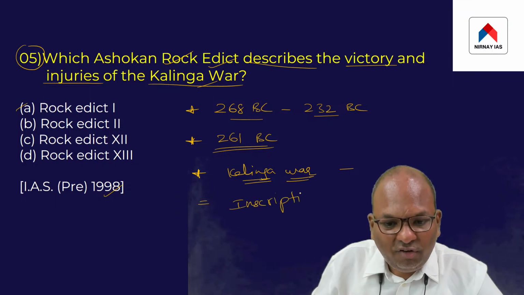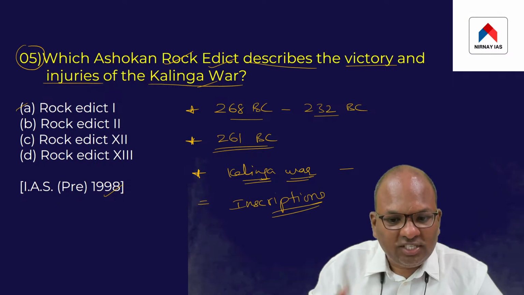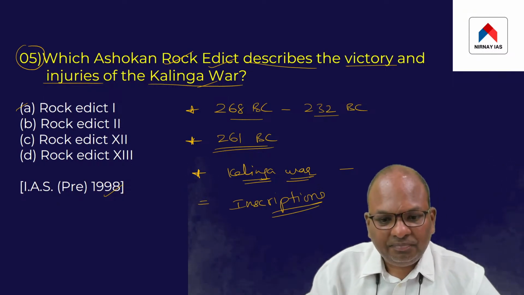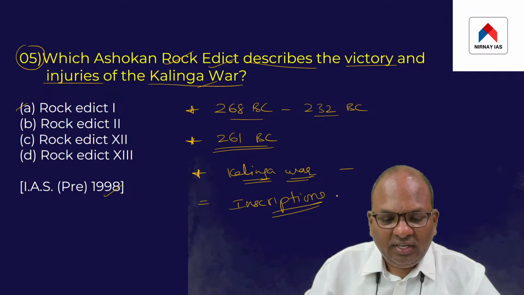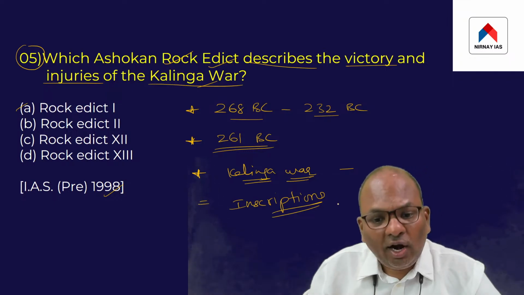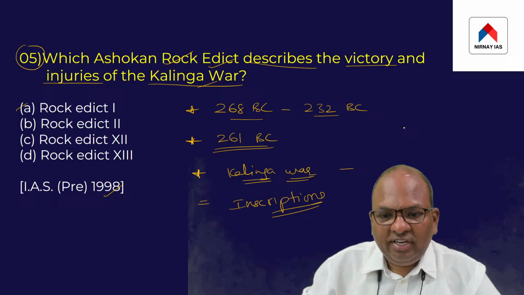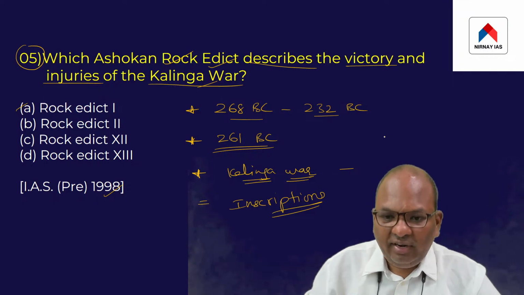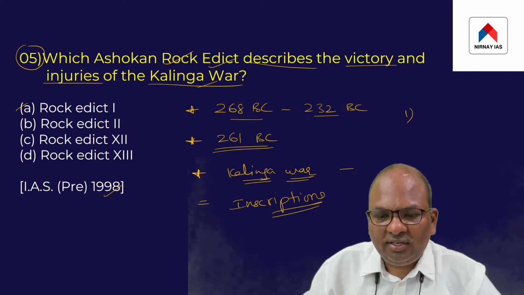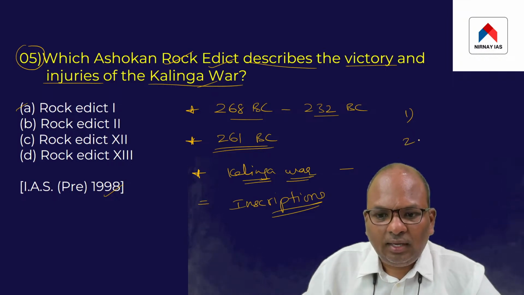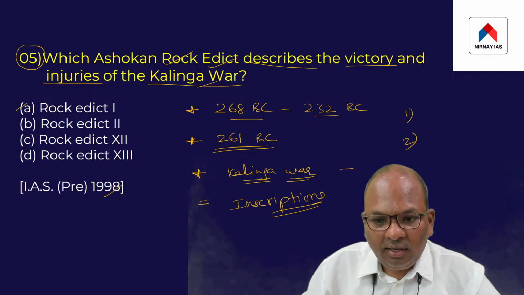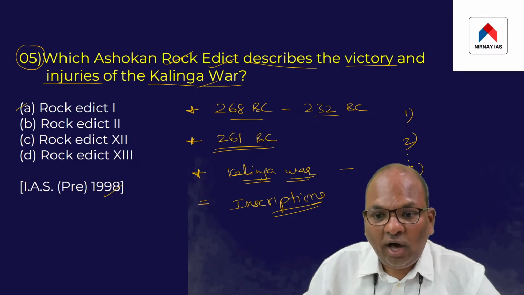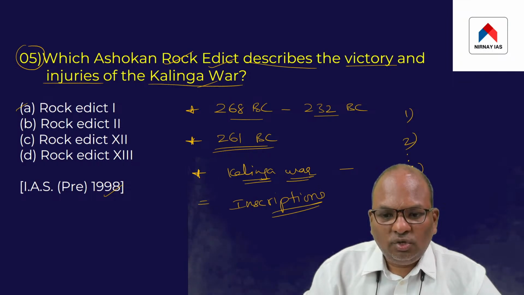It is after the end of this war that Ashoka started issuing these inscriptions. And these inscriptions contain many orders. So for each of these orders, a number was given. For example, order number 1 is known as the first edict. Order number 2 is the second edict. Similarly, there is an edict known as Edict 13. Edict is basically the 13th order. That's the point.